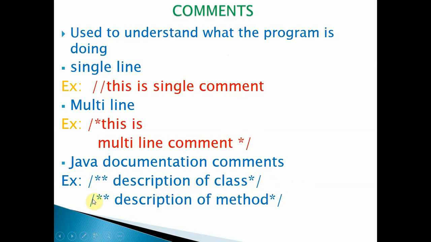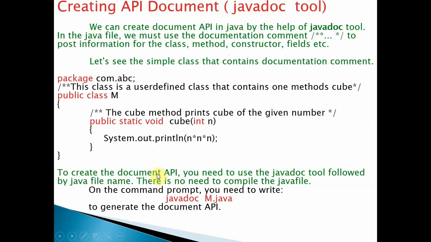Maybe you may find it difficult to understand what the Java documentation comment is, so let's see creating an API document. We already know what Javadoc is. Javadoc is a tool that is available in the JDK that we already know from the previous slides. So we can create a document, an API, application program interface, by using the Javadoc tool.